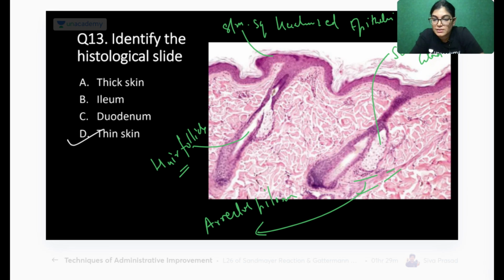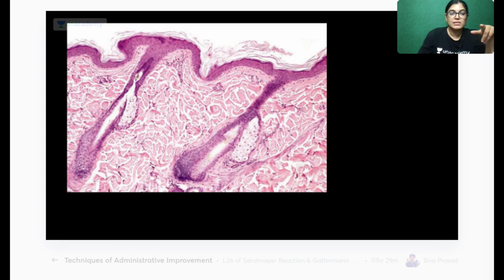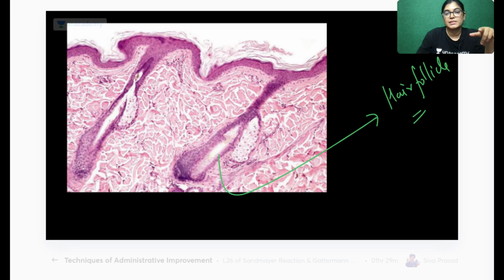Thin skin, this is thin skin. Hair follicle is present in thin skin. Thick skin is palm and sole. Palm and sole do not have hairs. Have you seen hair follicles in palm and sole? Palm and sole are made of thick skin. It is thin skin that has hair follicles. All our body is made of thin skin except palm and sole, where there is no hair follicle. So the characteristic feature is the presence of hair follicles. In this slide, you can see these hair follicles. From that you should understand this is the slide of thin skin.